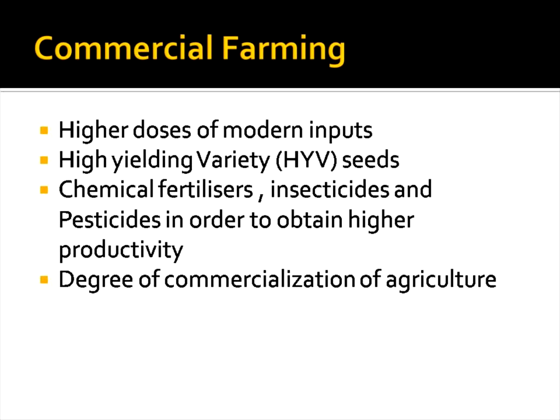And modern input means modern technological mechanized farming. Earlier for ploughing and all they used bullock carts. Here in commercial farming they are completely using tractors. For harvesting they are using a paddy harvester. Human beings are not used. Completely mechanized farming, you can call this commercial farming. And why we call it commercial is that production is high, we are producing in a big way, and we commercialize these food grains.